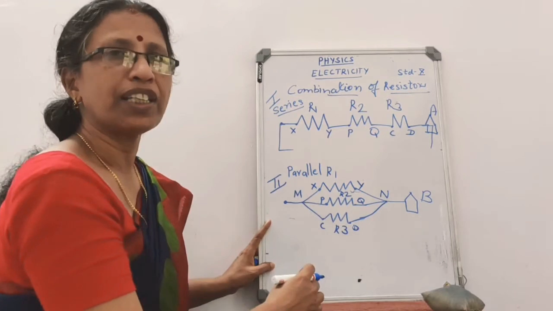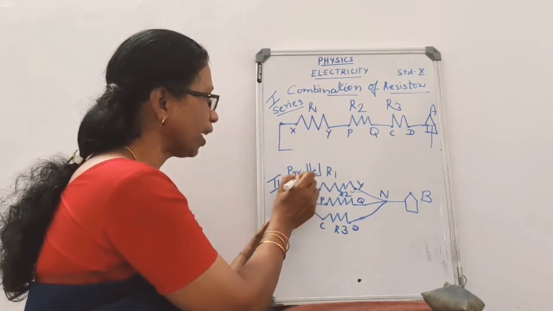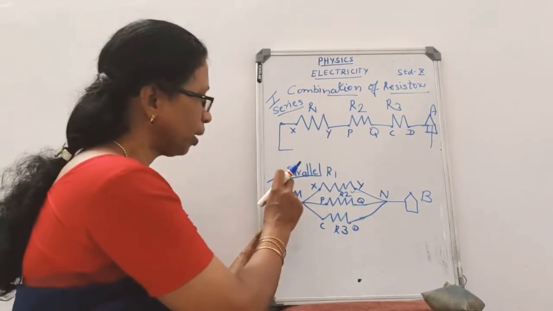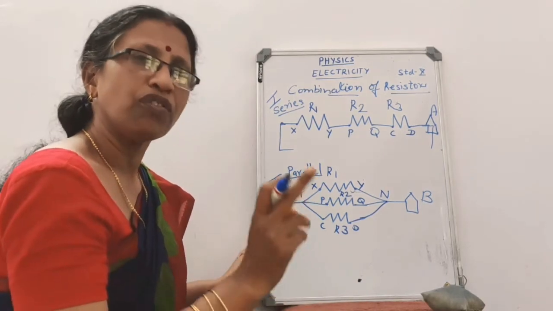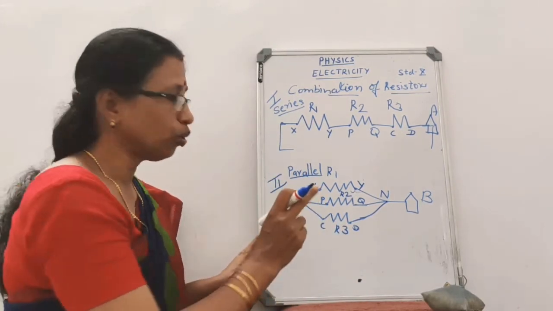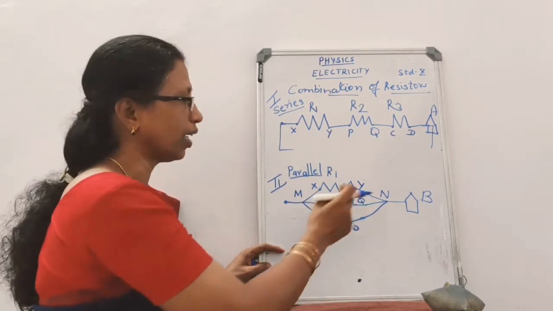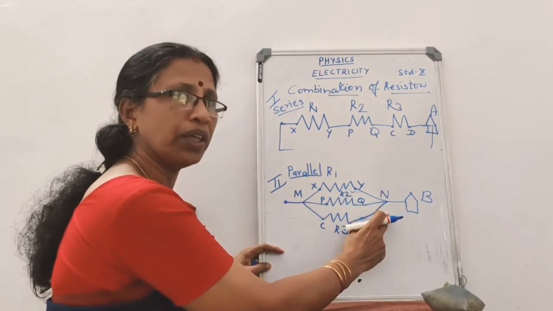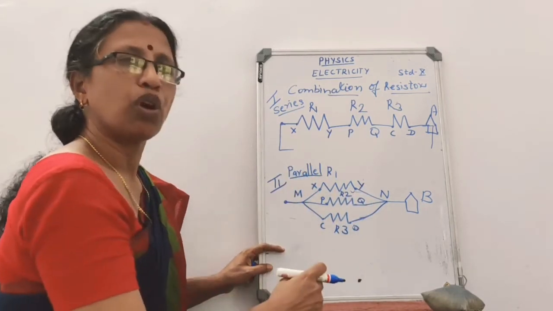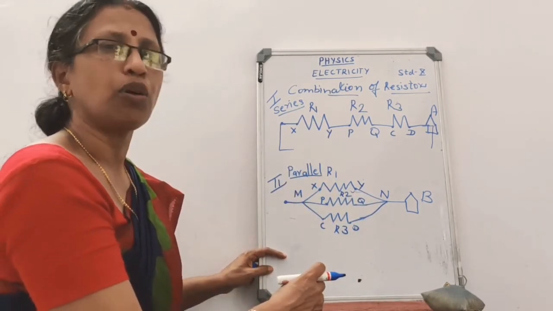Such an arrangement is known as parallel arrangement. In parallel arrangement, one end of each resistor is connected to one common point and the other end of the resistors is connected to another common point. Such an arrangement or combination is known as parallel combination.